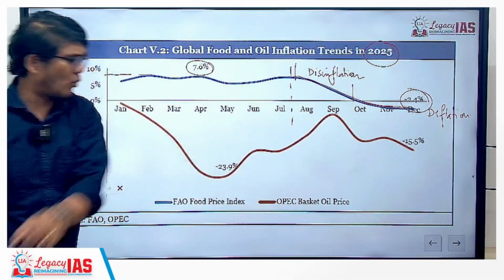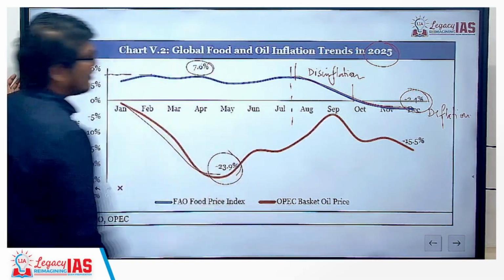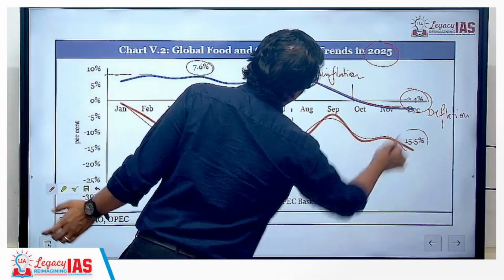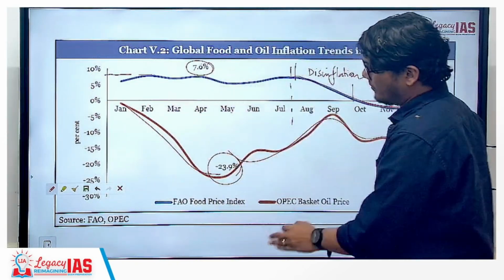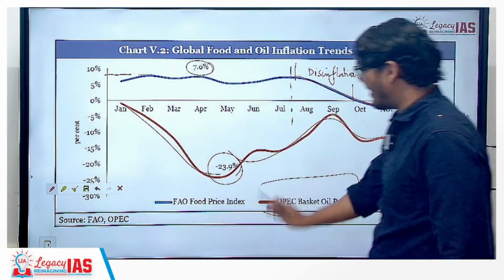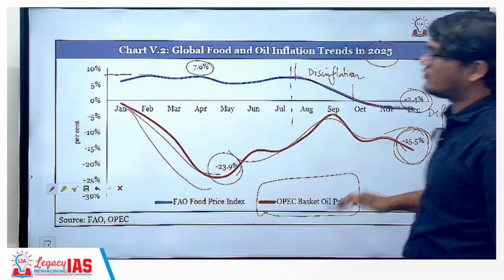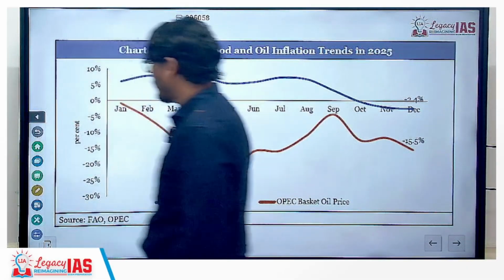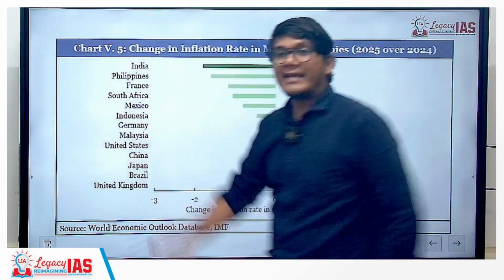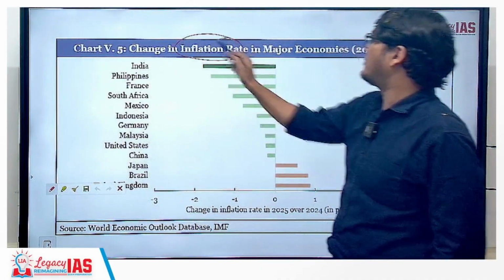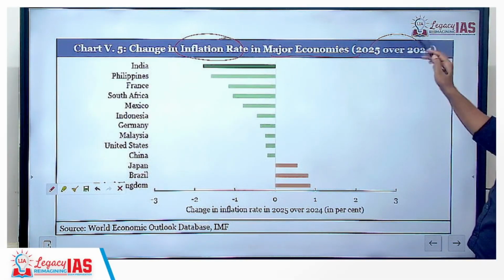Interestingly, when you look at the OPEC basket of oil prices, the oil prices have gone down. This is minus 23.9. Then it increased, but they have remained in minus. That means they have remained in deflation. So OPEC's oil prices have been continuously in deflation. This is a fact which you can remember. Percentages are not important for you to remember for the examination. Now, this talks about the change in the inflation rate in the major economies, and it is year on year 25 compared to 24.